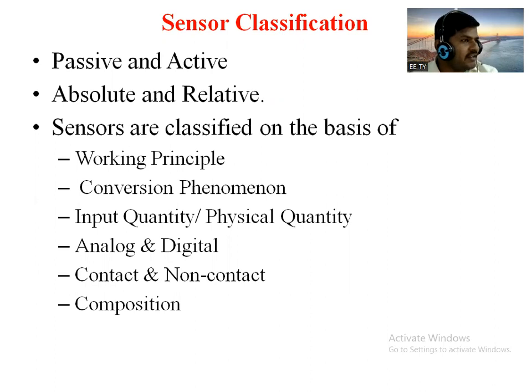That means it may be passive or active, or absolute or relative. Some sensors are based on the working principle, some on their conversion phenomenon, and some depend upon input quantity. Some are analog and digital sensors, some contact type and non-contact type, and some depend upon the composition of different materials, right? So these are the sensor classifications. We will see them one by one.